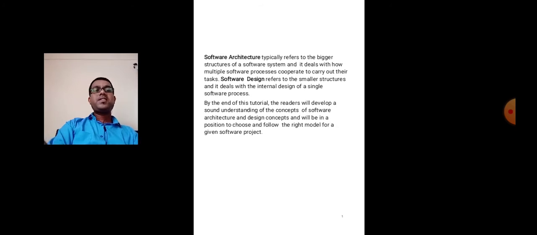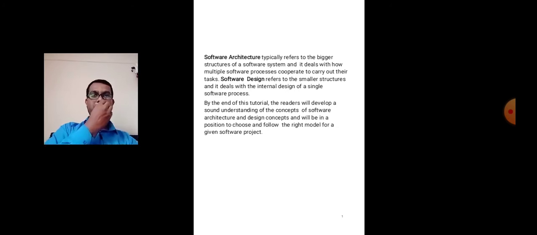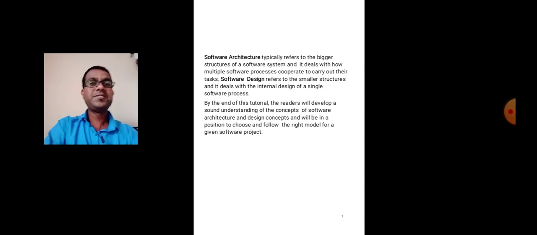Then software design refers to the small structures and deals with the internal design of a single software process. In software architecture there is a bigger structure, while in software design the structure is small. In software architecture there are multiple software processes, while in software design there is only the single internal design of a software process.